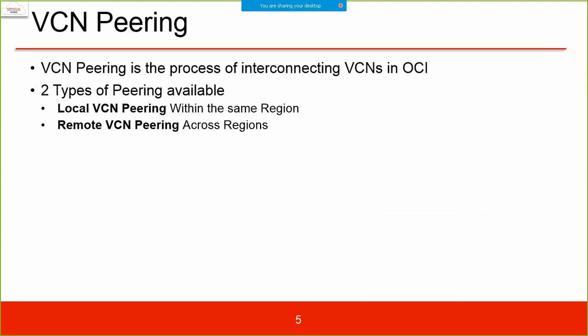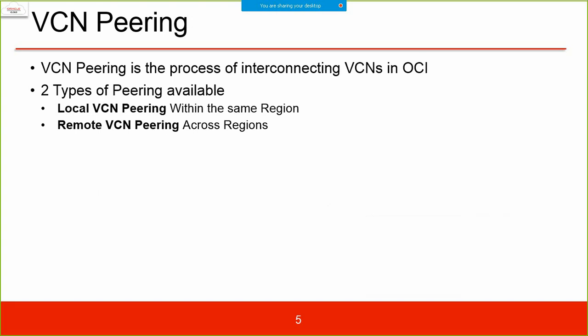VCN peering is the process of interconnecting VCNs in the OCI. And this is what we need to practice. This is what we need to do. And you should try both given in the lab assignment, where we talk about the local peering.